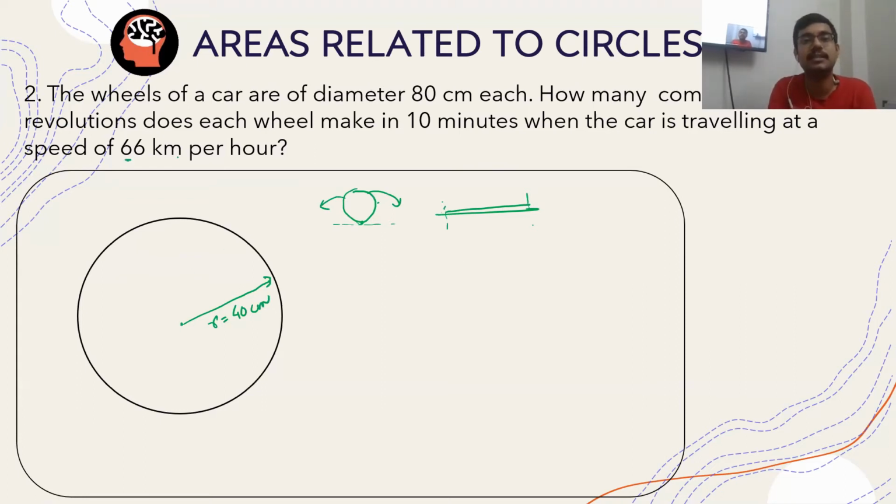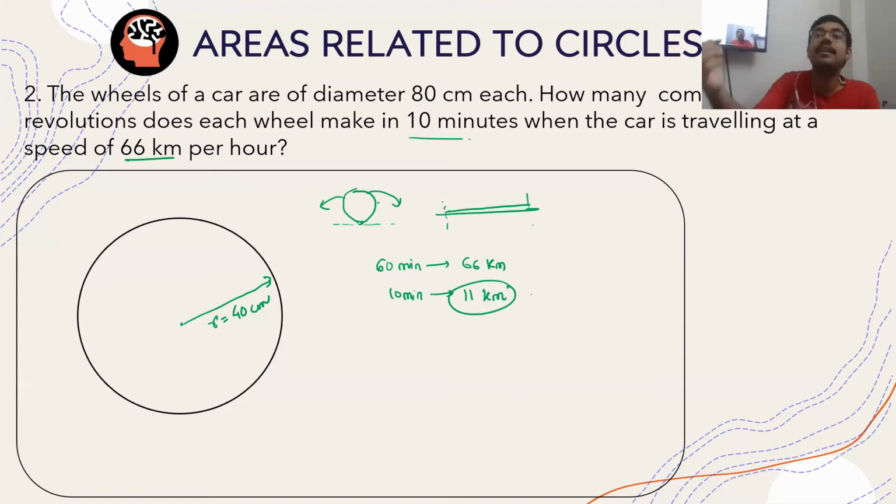If the speed is 66 kilometers per hour, in 10 minutes, how much did it travel? In 60 minutes, it traveled 66 kilometers. So in 10 minutes, it travels 11 kilometers. Let me say that the car completed n revolutions. If n is the number of revolutions, then this total distance 11 kilometer will be n into 2 pi r. Are you getting my point?